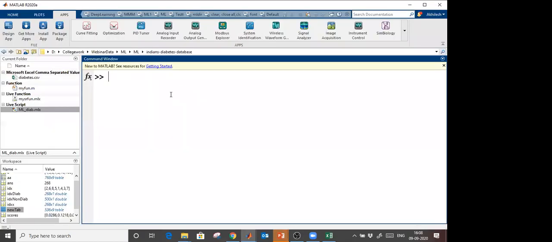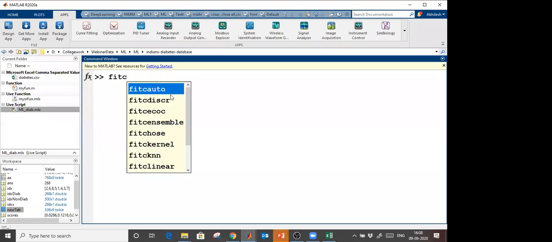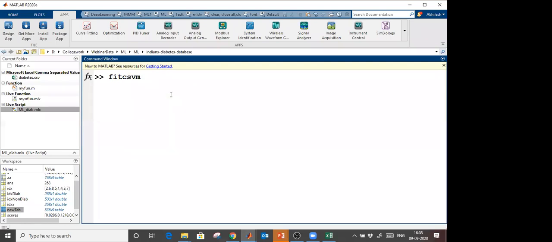If I am using classification, I will use fitc, fine. And if I use the tab command, these are the functions which I am going to use. These are the functions, which you are going to use to train your model. Let's say I'm going to use fitcsvm, and I am going to provide the table name, that is newtab.